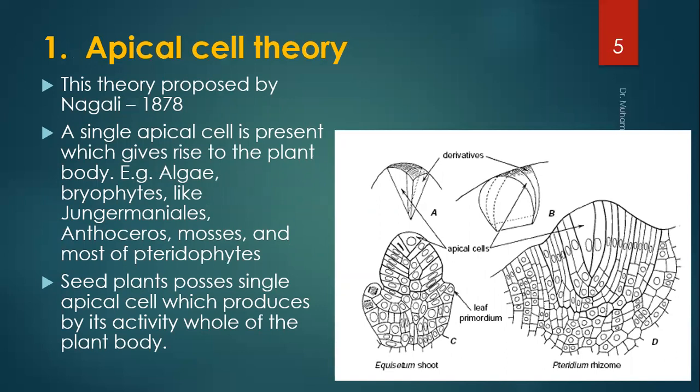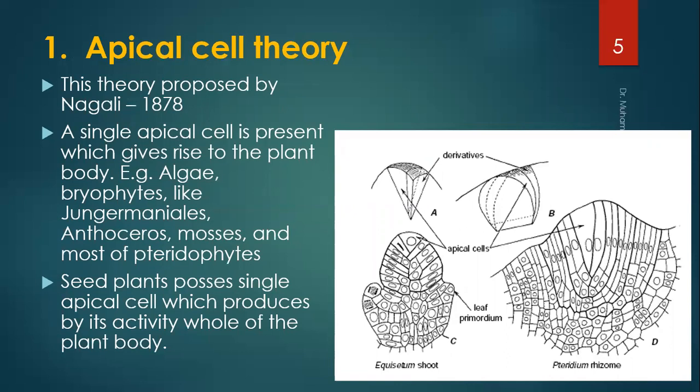The apical cell theory was proposed by Naegeli in 1878. According to this theory, a single cell, known as the apical cell, is present, which gives rise to the plant body.